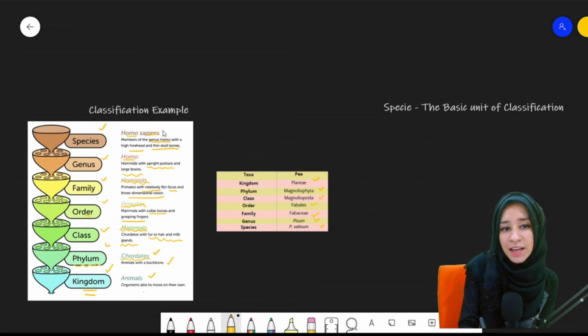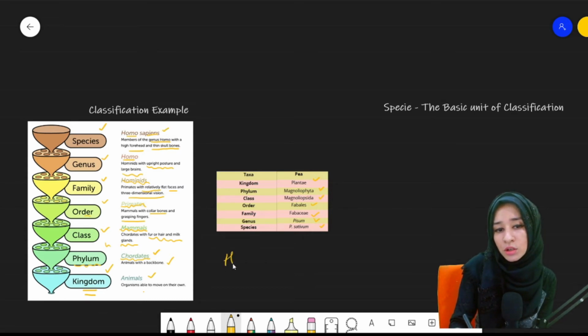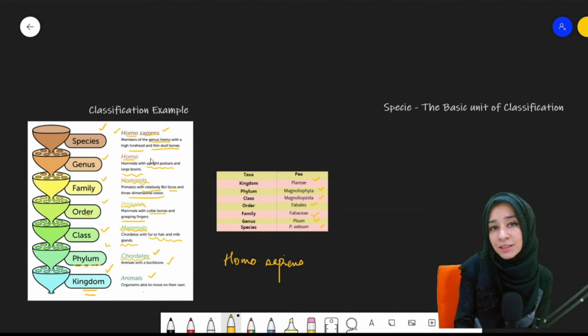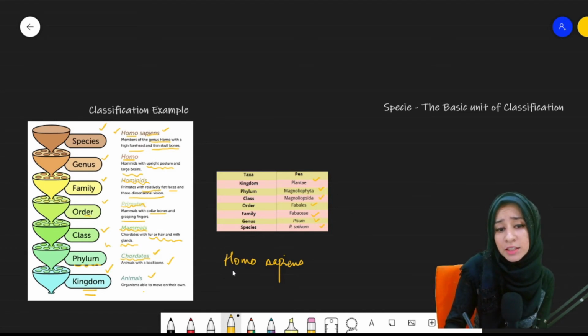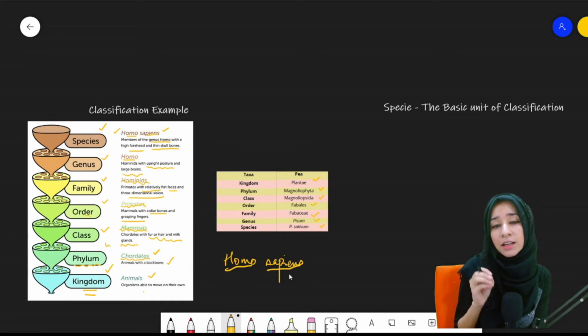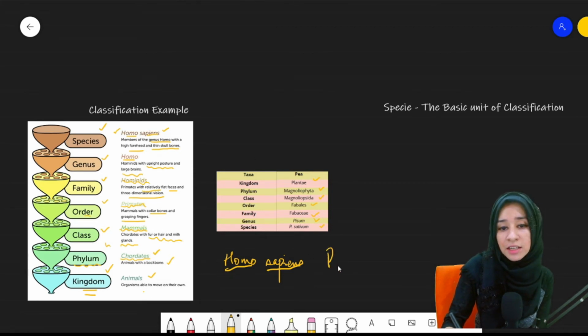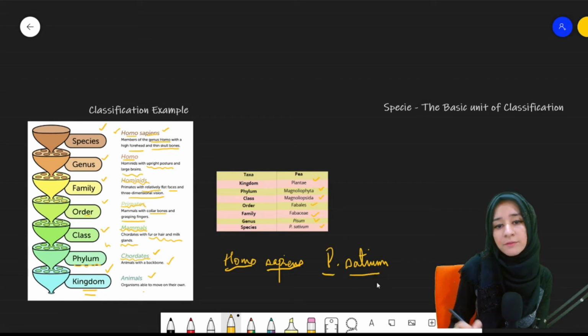If you see, this is the scientific name for human, Homo sapiens. When it is in the printed form, you can see it is written in italic. The font is italic, slanting form. But when we are writing it down, then you need to underline it. Always remember, when you're writing a scientific name, you need to underline it. Similarly, when I'll write Pisum sativum, I will underline it.